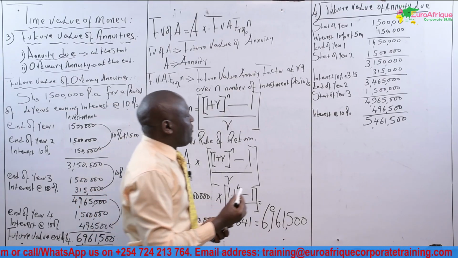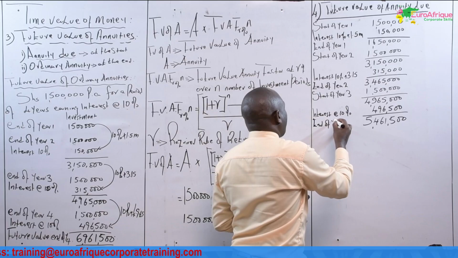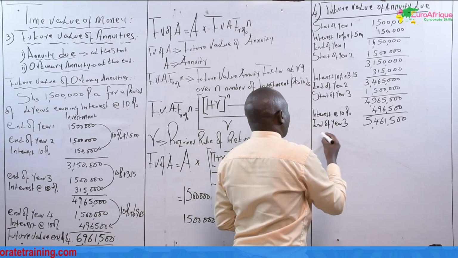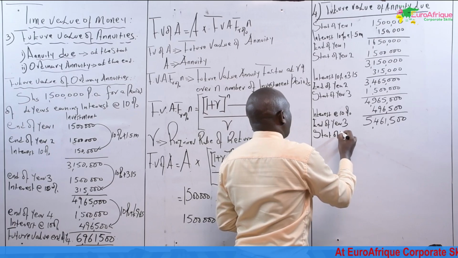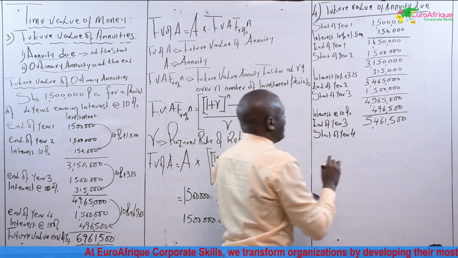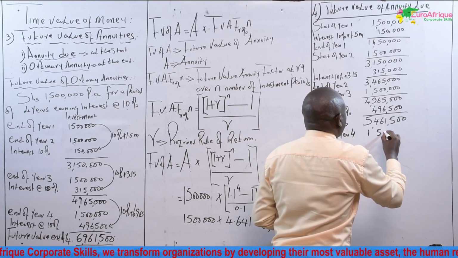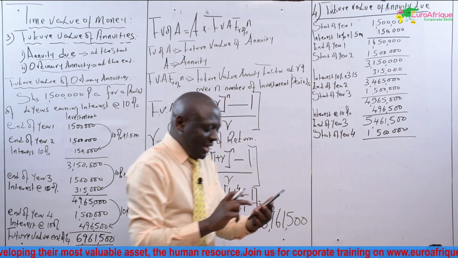At the start of year four, let me put this one, end of year three, then start of year four. How much is it? Invest another 1.5 million. How much is the total amount to earn interest?